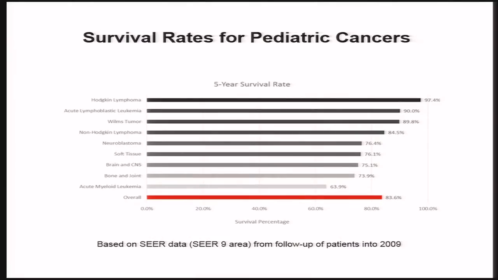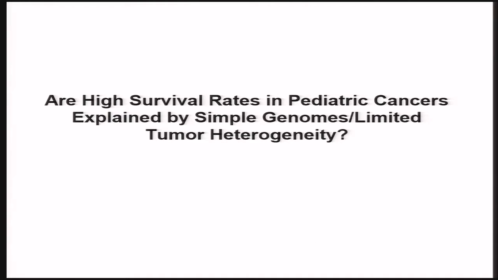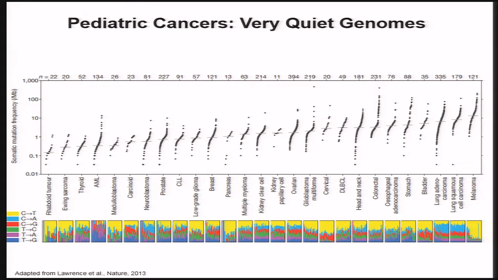Within each of these classes, though, there are diseases where the survival rates are quite poor, particularly for myeloid leukemia, as you see here on the bottom, and the metastatic subtypes of the pediatric solid tumors and some of the more high-grade brain tumors. But I think one question that one might consider is, are high survival rates in part related to simple genomes or limited tumor heterogeneity? And I think we have some cases where that may be yes, and some cases where that's clearly not so.